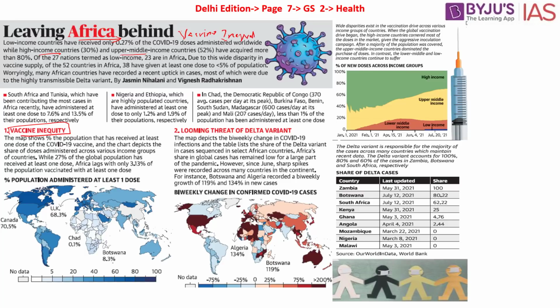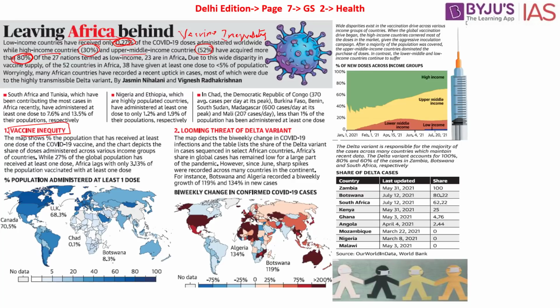But all that this article gives you is fodder for your mains examination, where it says low income countries have received only 0.27% of the COVID-19 doses administered worldwide, while high income countries have got 30%, upper middle income countries have got about 52%, and they have acquired more than 80% of the vaccines. And who are the major sufferers? Countries in Africa are the major sufferers. The high-end countries are able to get the vaccines, but that is not considered for the lower ranked poor countries in Africa, says this article.